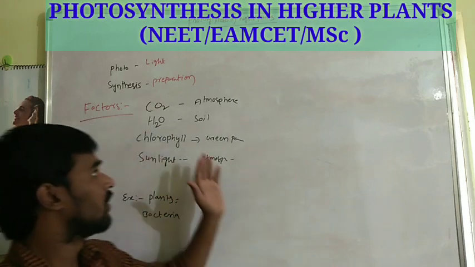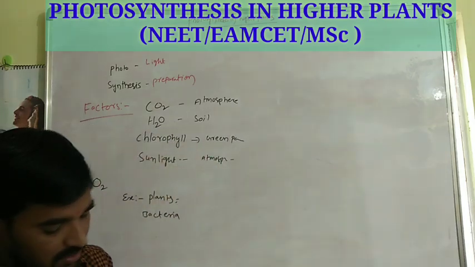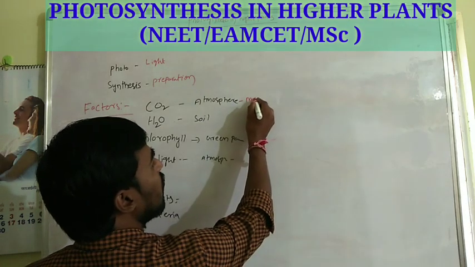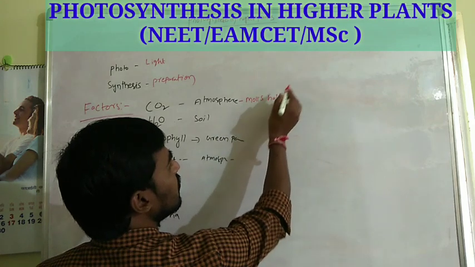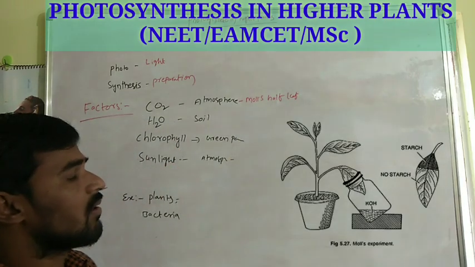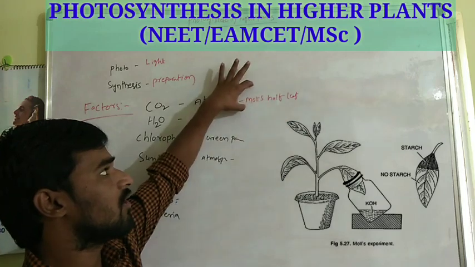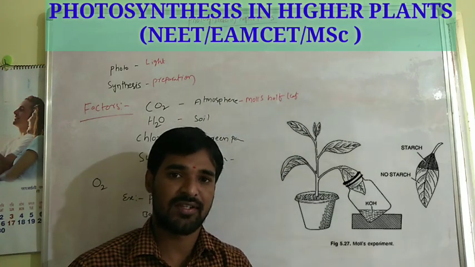First one, carbon dioxide. To prove that carbon dioxide is essential for photosynthesis, we have the half leaf experiment. By this half leaf experiment, we can prove that carbon dioxide is necessary for photosynthesis.